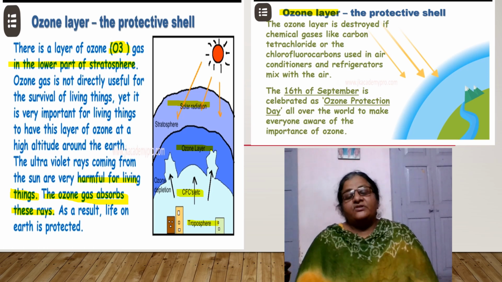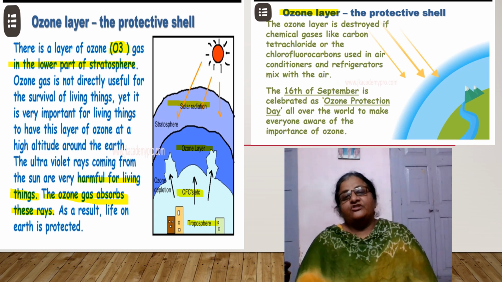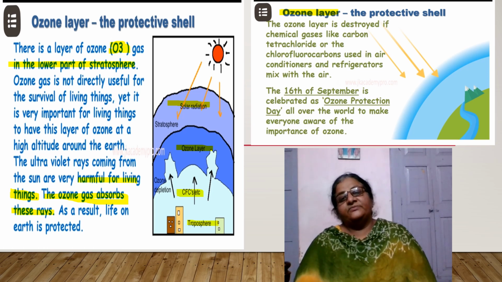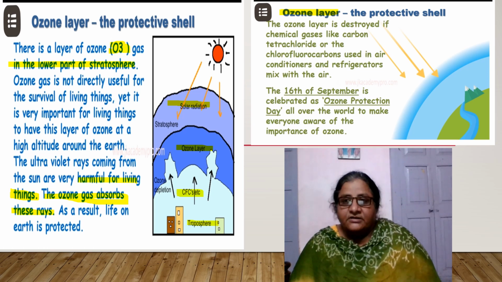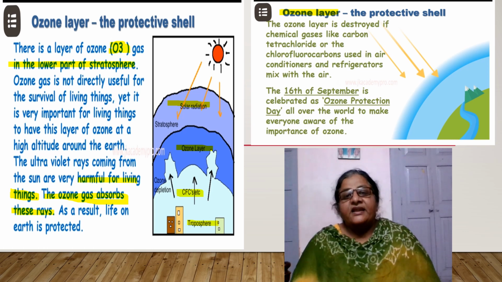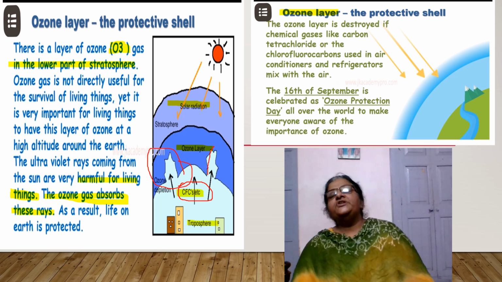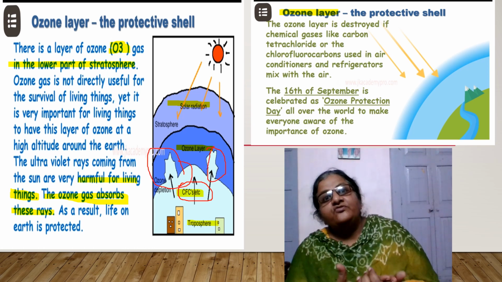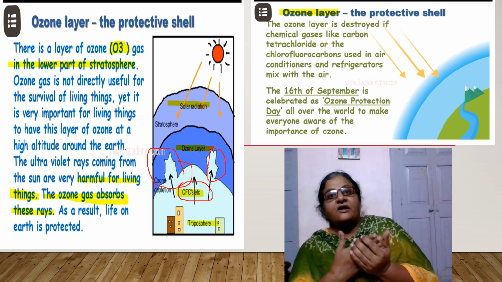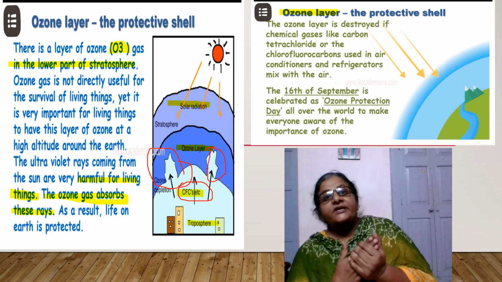So, this ozone layer is destroyed because of human activities. Because of some gases released in the air like chlorofluorocarbon or carbon tetrachloride, the ozone layer is destroyed. Chlorofluorocarbon is used in air conditioners and refrigerators, and nowadays we are using them in large quantities.